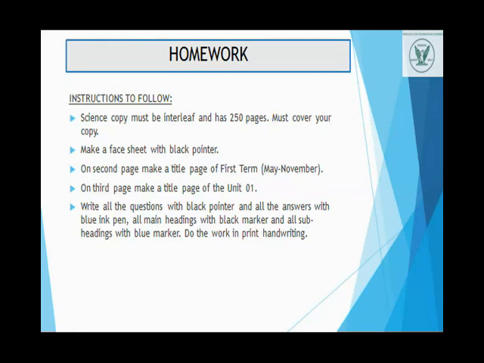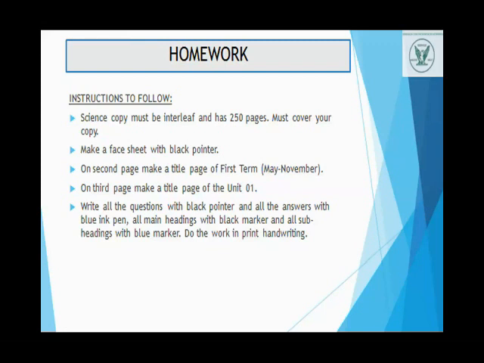What is unit number 1? The human body. Write all the questions with a black pointer and all the answers with a blue ink pen. All main headings with a black tempo marker and all subheadings with a blue tempo marker. Do the work in print handwriting. All of you know that in our school print handwriting is allowed, and we all follow print handwriting.